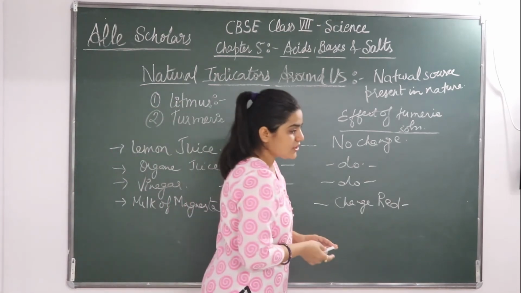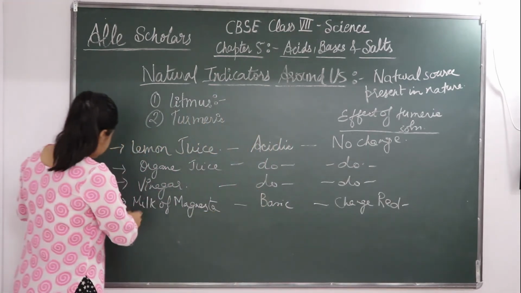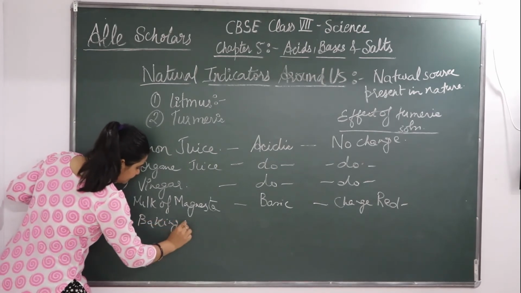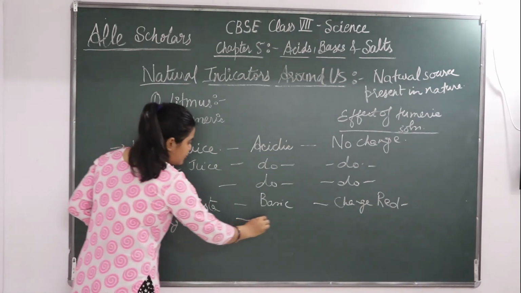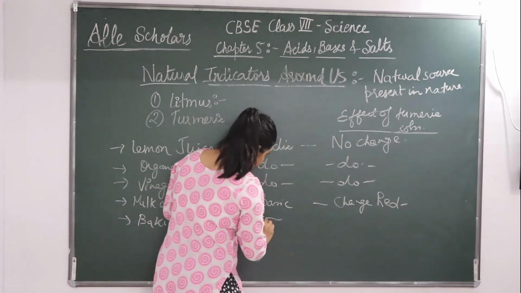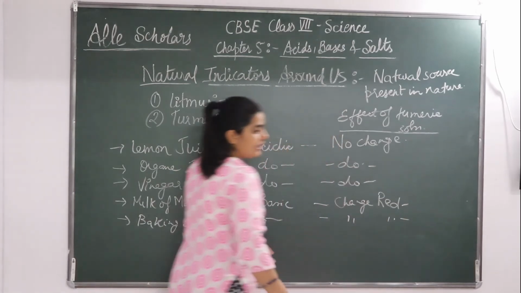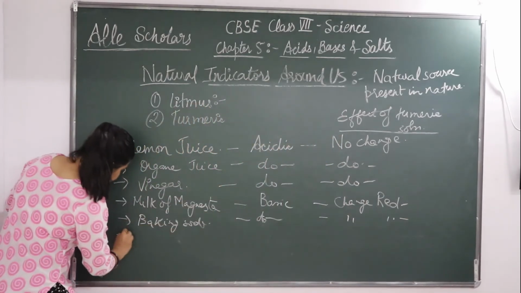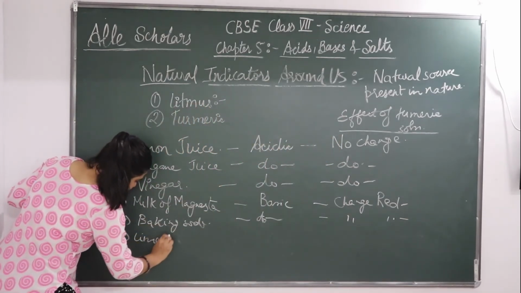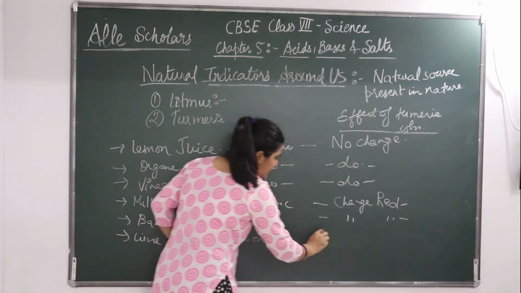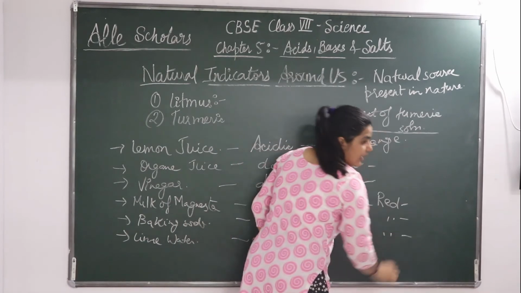Okay, ऐसे basic solutions के और भी examples हैं, like baking soda is there, it is also basic. Okay, so it also changes red. Lime water is there, it's again basic in nature, so it is going to change in red.